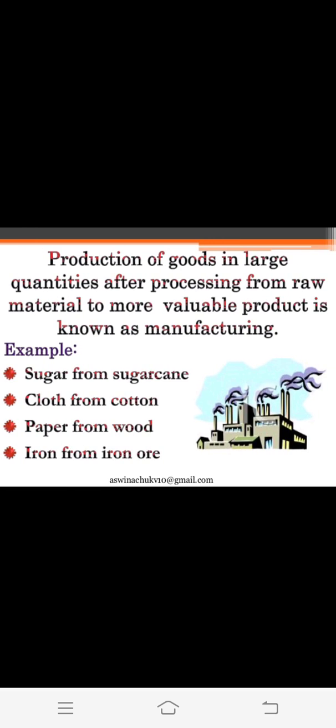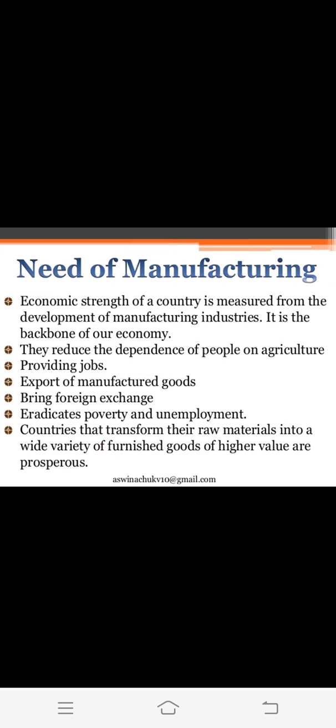Production of goods in large quantities after processing from raw material to more valuable product is known as manufacturing. As I previously said, in manufacturing, production of goods in a larger amount, transforming them from raw materials to valuable products, is known as manufacturing. Here are some examples: sugar from sugarcane, cloth from cotton, paper from wood, iron from iron ore. So these are some examples of how raw materials are transformed into valuable products.